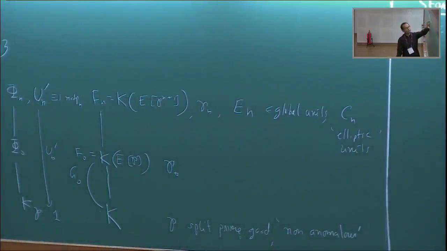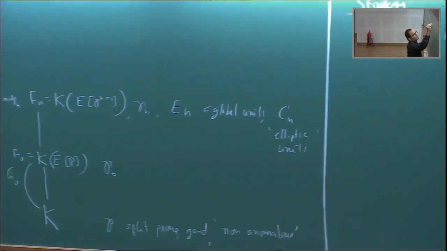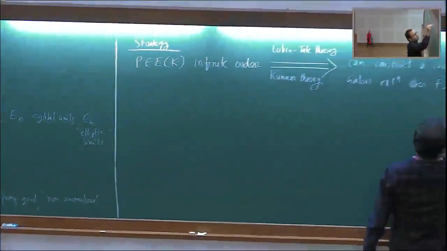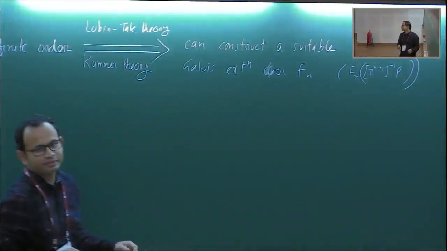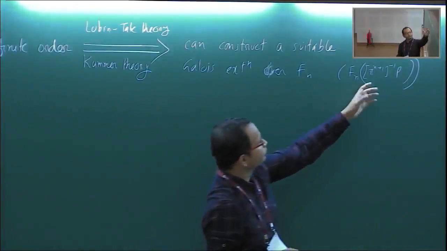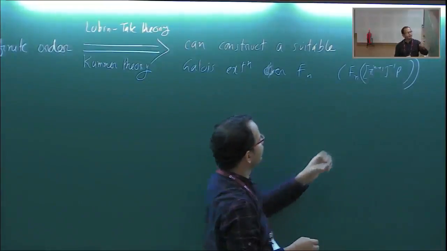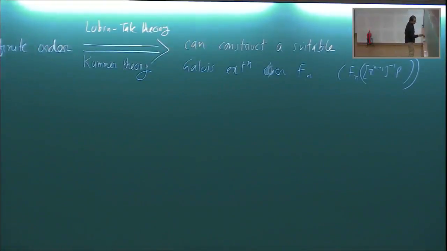So now once we have this construction, by the way, it will eventually be given by, I can say that this extension basically is of this form, F_n, pi^(n+1) inverse P. Inverse meaning inverse images, okay? So it's like all the points, when I multiply by pi^(n+1), I should get Q. What is pi? Pi is a generator of P, okay? If I evaluate the Gaussian character, it's like the Frobenius on the residue field, and for the time being, you can take it as a generator of P, because it's a PID, okay?